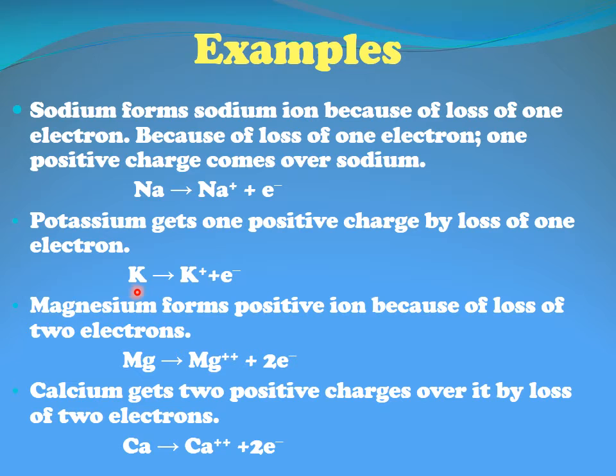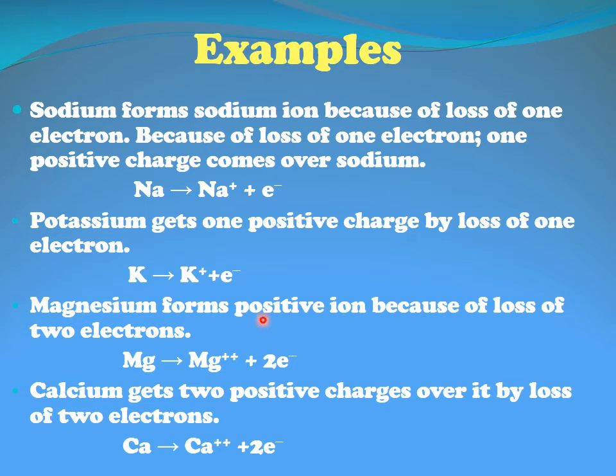Similarly, when we talk about potassium, potassium gets one positive charge by loss of one electron, because potassium also has an electronic configuration of 2, 8, 8 and 1. The one electron which is present in the fourth shell is being donated so that they can attain an inert gas configuration, and as a result they acquire one positive charge.